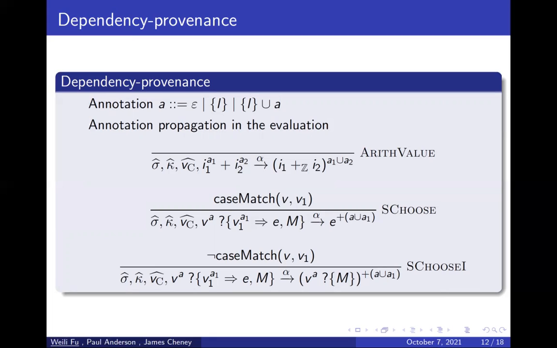And the last rule says when the current branch does not match the conditionals, the result expression will still be labeled by the union of the labels of the two conditionals. This means whether the current branch matches the conditional or not, the resolved expression will depend on this current branch.